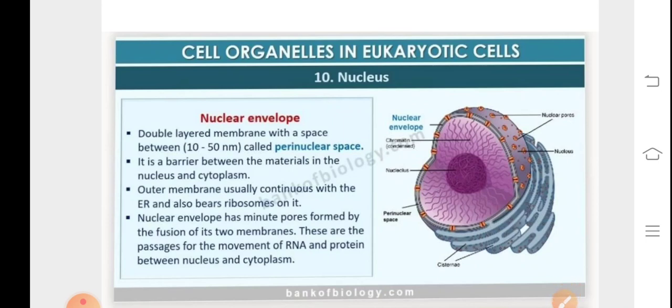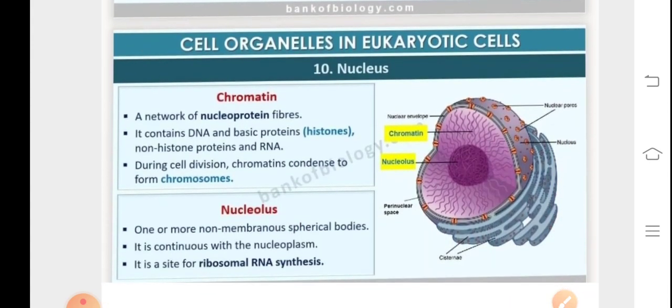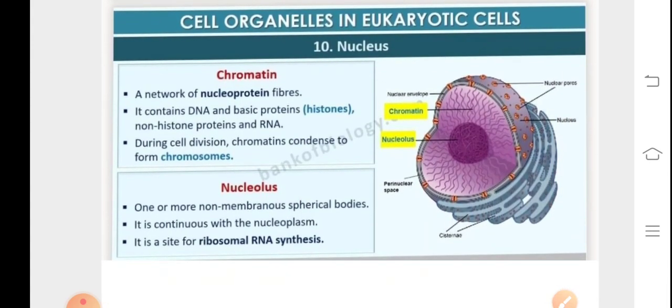Now there are also minute pores present in the nuclear envelope. They are referred to as the nuclear pores. The nuclear pore serves as the passage for the movement of RNA and proteins between the cytoplasm and the nucleus. The inner membrane is smooth. It's not like the outer membrane of the nucleus.